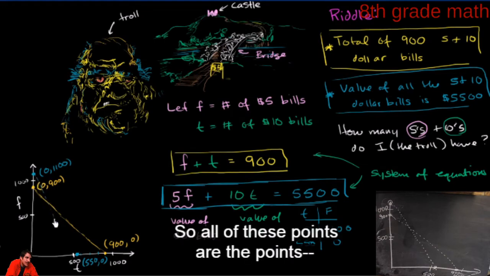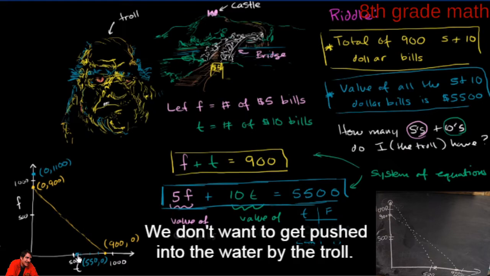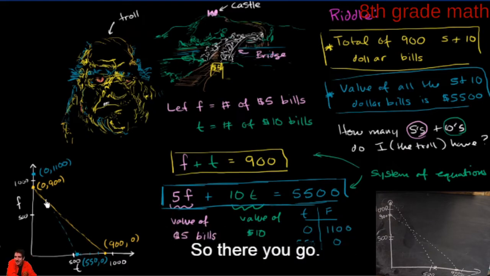So he's doing this all digitally. These points are pretty tricky. Are the points... let me try one more time. He's got it. One more time. We want to get this right. We don't want to get pushed into the water by the troll. Exactly. So there you go.